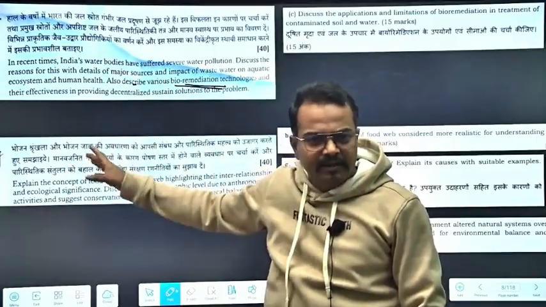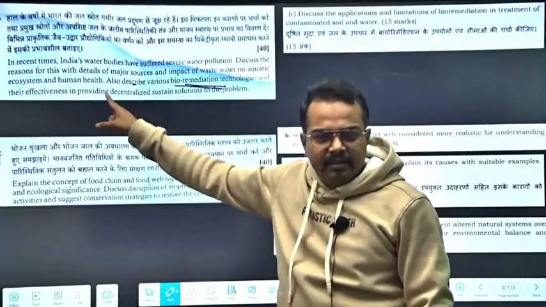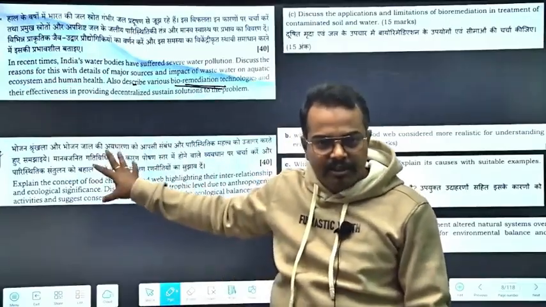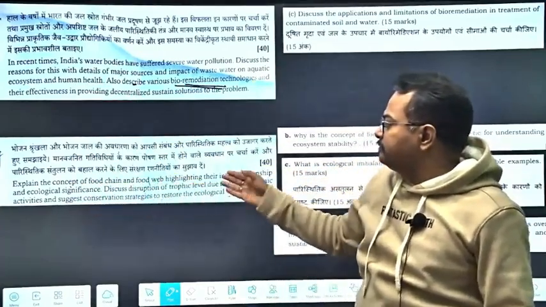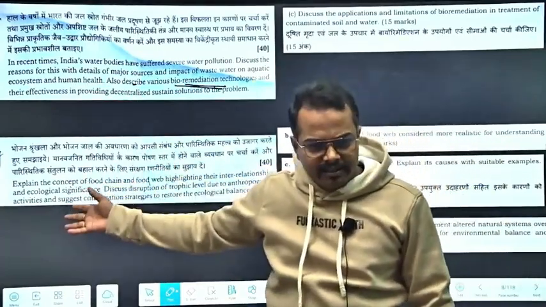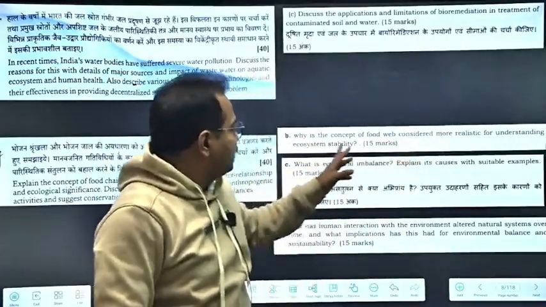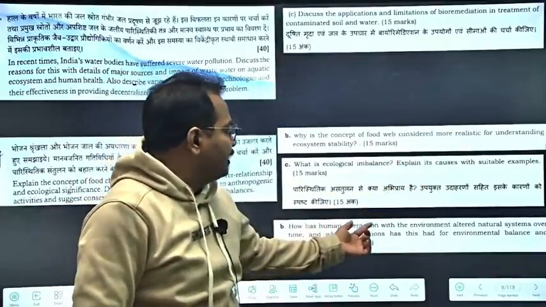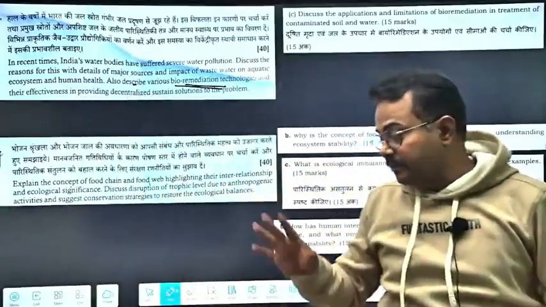Now coming to the next question, again it is a repeated question. In just paper 1, they have again repeated the concept of food chain and food web. The trophic levels or something related to energy flow is directly connected with food chain and food web. So the next question is again from the same concept. Explain the concept of food chain and food web, highlight their interrelationship and ecological significance. So again we have asked the question, why is the concept of food web considered a more realistic understanding? What is ecological imbalance? And then how has human interaction with the environment altered natural systems? So again there will be similar kinds of questions we have given.